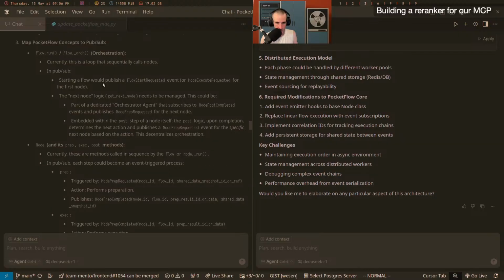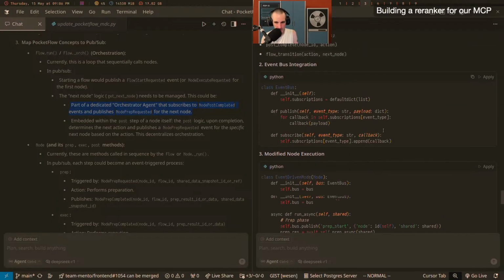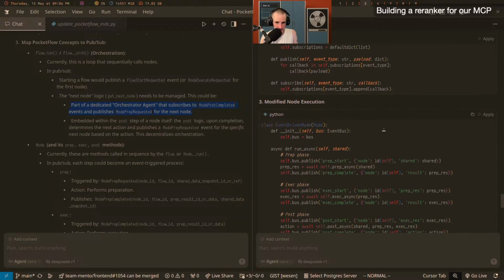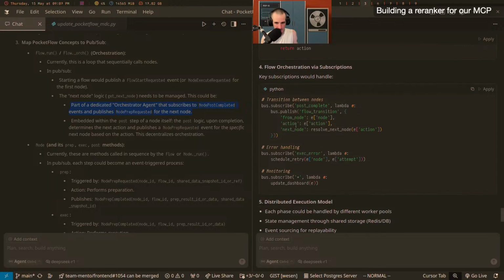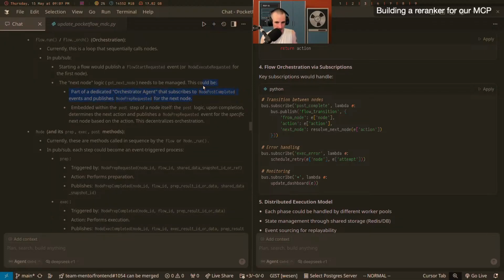So starting a flow would publish a flow start requested or node execute requested. The next node logic, get next node, needs to be managed. This could be part of a dedicated orchestrator agent. So this starts to get really interesting, right? We can see the solution that DeepSeek at the end came up with is nothing. This doesn't help us in the least, right? It's kind of interesting. Maybe it would be good to have a flow that's that simple. But here it's actually starting to think about the things that I was thinking, which maybe are too enterprisey, but is also the way event-driven systems are built, right?